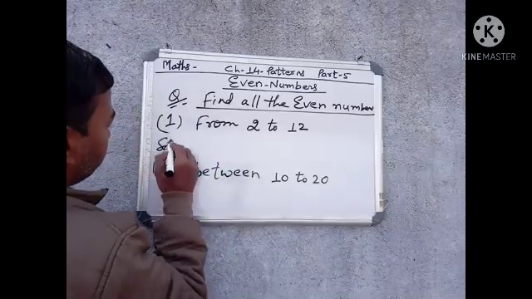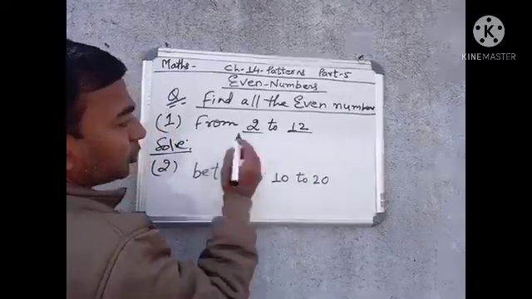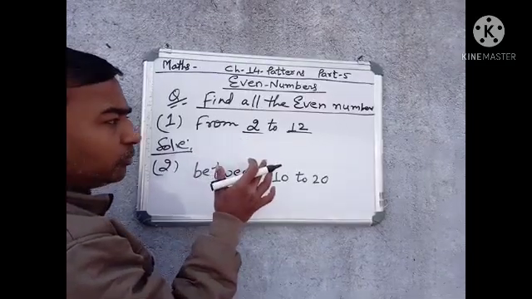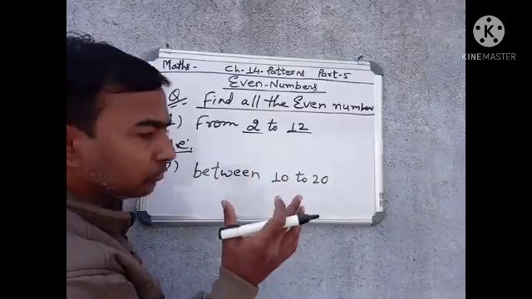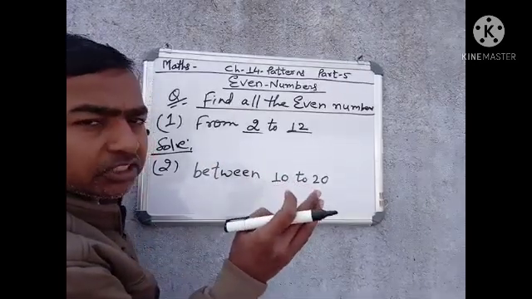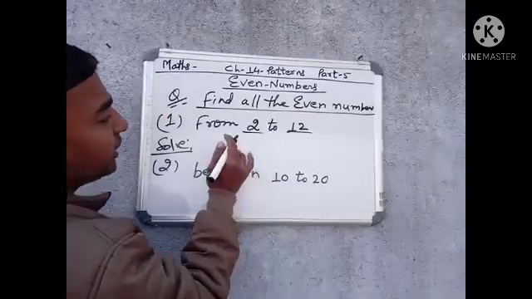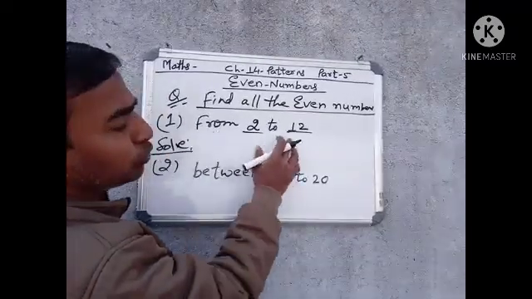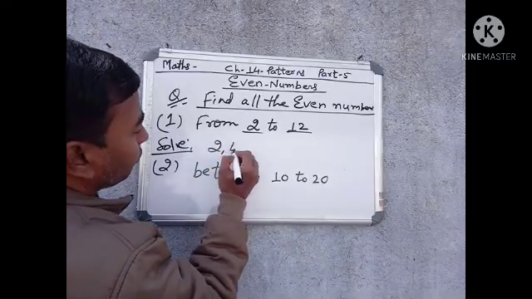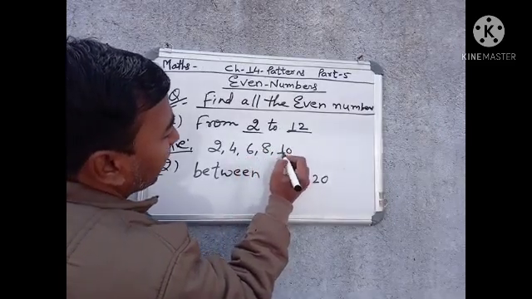Solve. From 2 to 12. I already told you, if the unit place, the ones place, of the given number is 0, 2, 4, 6 or 8, these numbers will be even numbers. So we will write the even numbers from 2 to 12. The solution is: 2, 4, 6, 8, 10 and 12.